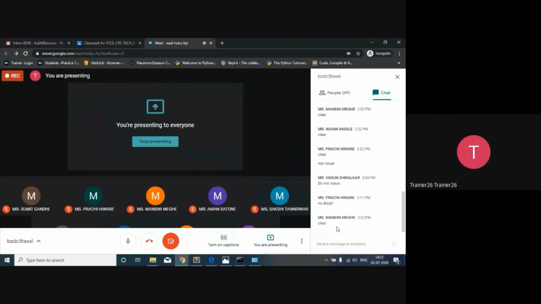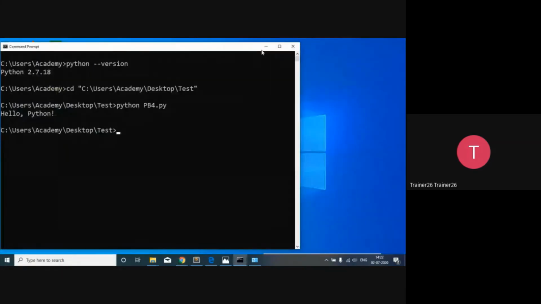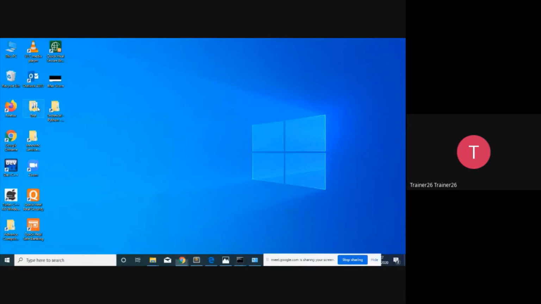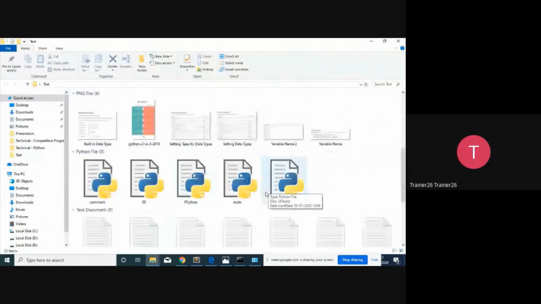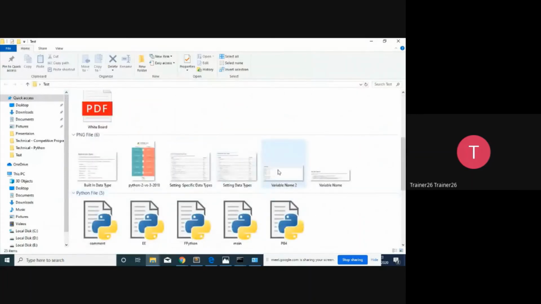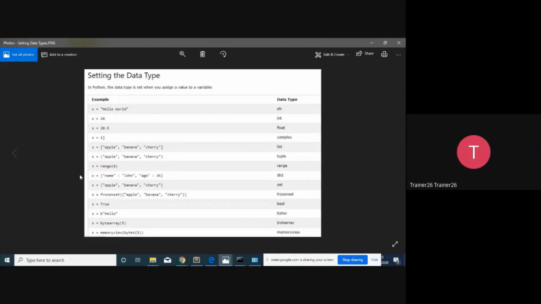Okay. So now regarding the data types, we have to clear the data types in a proper way. So actually, how many data types are there that we are going to see? Before seeing that, I just want to mention something regarding the variable name. There are some rules that we have to follow regarding the name of the variable.